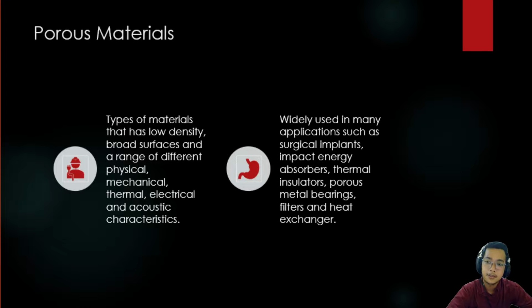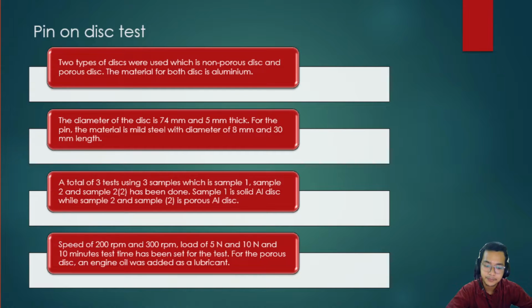Next, porous materials. Porous materials are a type of material that has a low density, broad surfaces and a range of different physical, mechanical, thermal, electrical and acoustic characteristics. Next, porous materials are widely used in many applications such as surgical implants, impact energy absorbers, thermal insulators, porous metal bearings, filters and also heat exchangers.